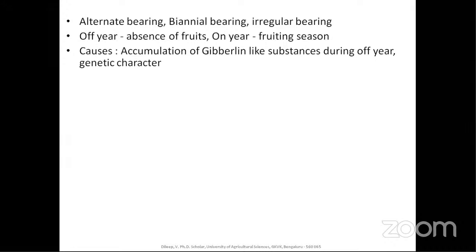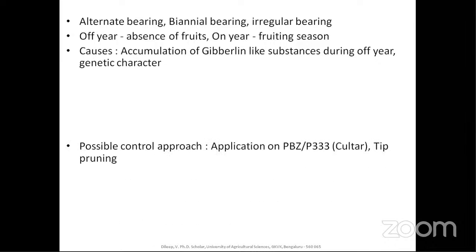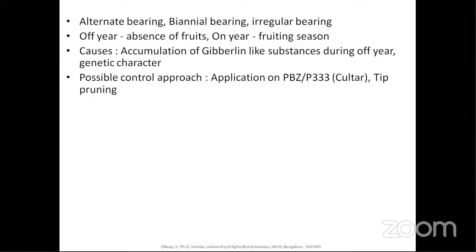So it is also a genetic character that is associated with the Anacardiaceae and also the Rosaceae family, that is the apple family. So many of the perennial crops, not only mango, have this problem of alternate or biennial or irregular bearing. In basic horticulture, I think there is one chapter. Please be thorough with these things: what is alternate bearing, what is biennial, and what is irregular bearing. So how to control this? Now you cannot completely control it, but there is one of the possible control approaches.